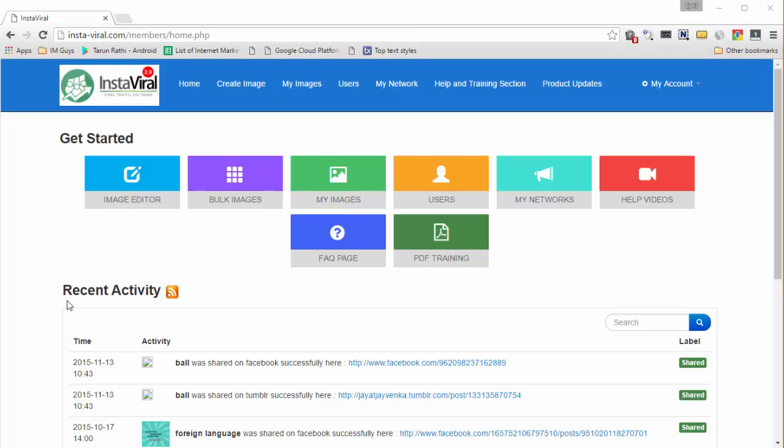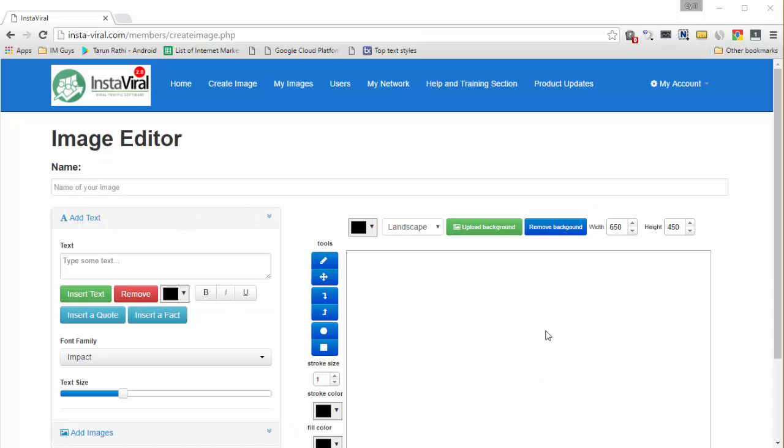So let's get started with the image editor and see how to create viral images manually through Instaviral. So now we're in the Instaviral image editor, and this is a very powerful image editor that's online, so you can work it right inside your browser, nothing to download or install. And this image editor will give you everything you need to create really amazing viral images.